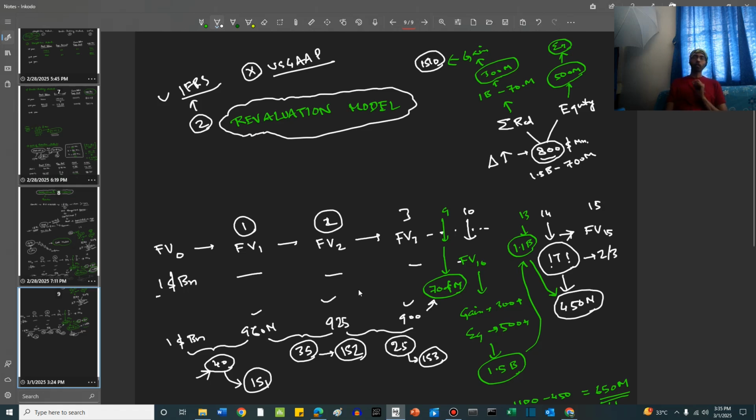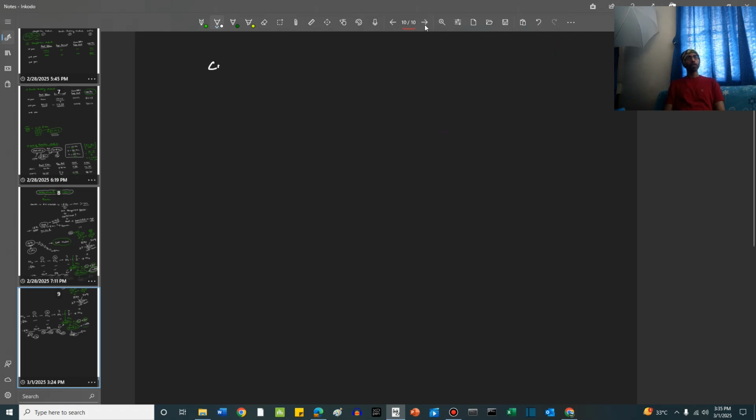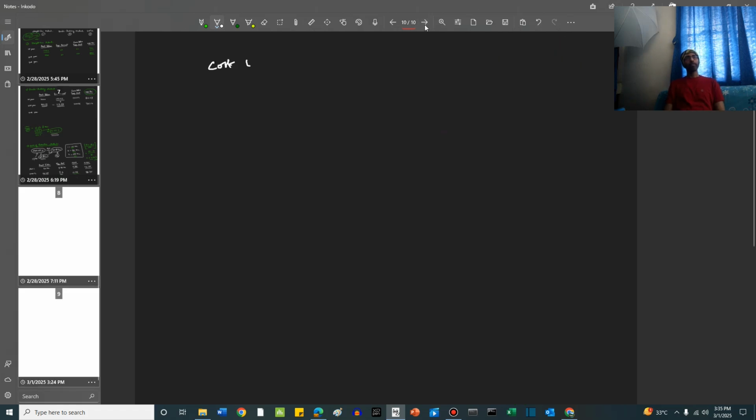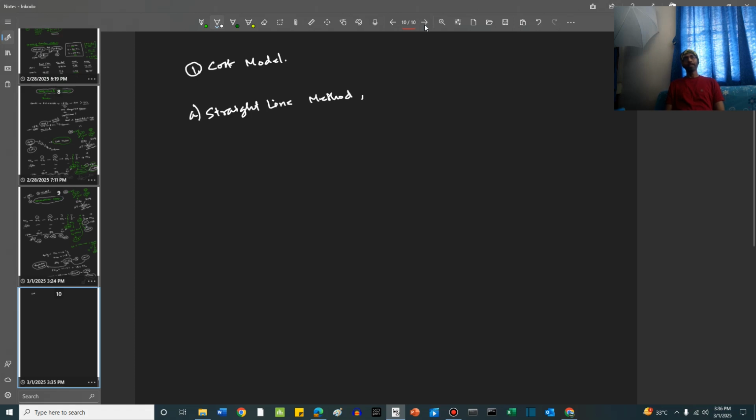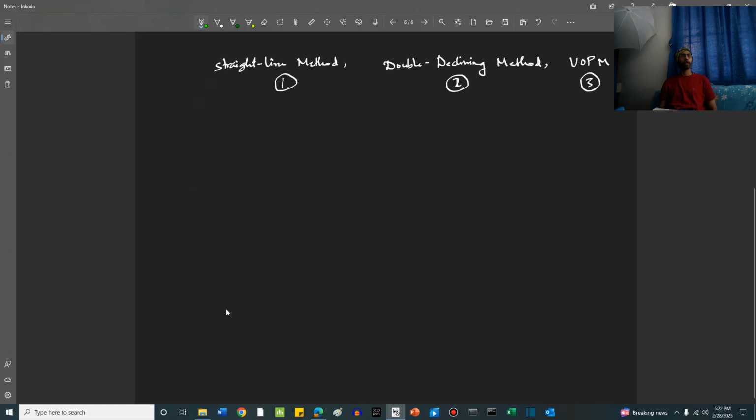Now, under the cost model, there are again 3 bifurcations. The first is the straight line method. The second is the double declining method. This is part of the accelerated declining methods. And the third is the units of production method. So these we'll discuss now. First, we come to the straight line method.